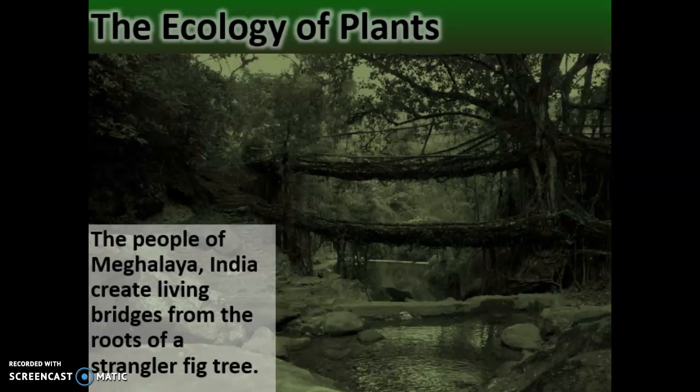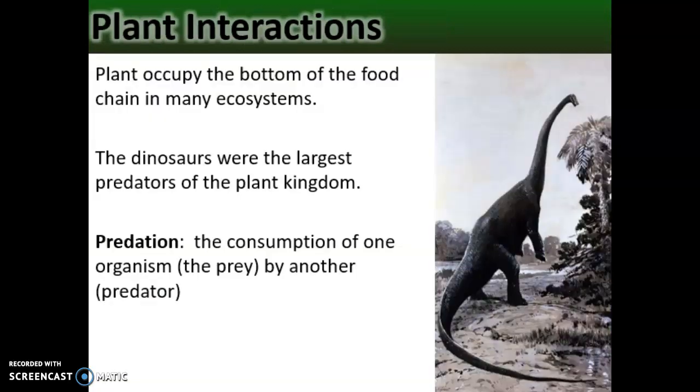So the first relationship or interaction we're going to talk about is the predator-prey relationship. Now if you're a plant, you're most likely down on the bottom of the food chain. And in this predator-prey relationship, they're going to be the prey, and they provide food for the predator. So anything that eats the plant would be a plant predator. The dinosaurs were the largest predators that ever walked the planet, if you're a plant.